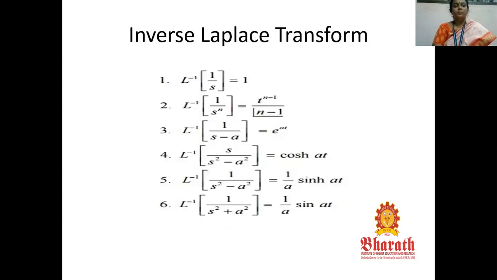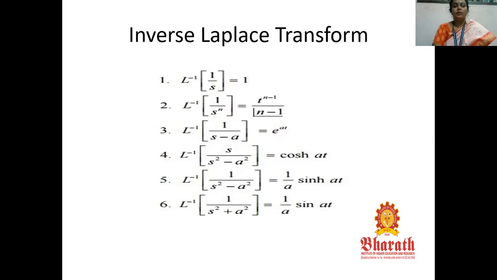Next, inverse Laplace transform. Some more examples of the inverse Laplace transform. L inverse of 1 by s equals 1. Similarly, L inverse of 1 by s power n equals t power n minus 1 by n minus 1 factorial. Next, L inverse of 1 by s minus a equals e power at. Another one, L inverse of s by s square minus a square is equal to cosh at. And L inverse of 1 by s square minus a square is 1 by a into sinh at. L inverse of 1 by s square plus a square equals 1 by a sin at.